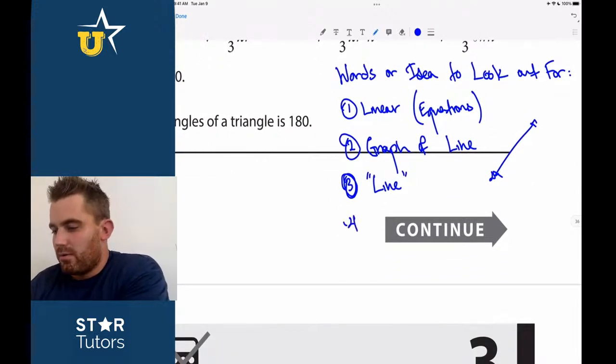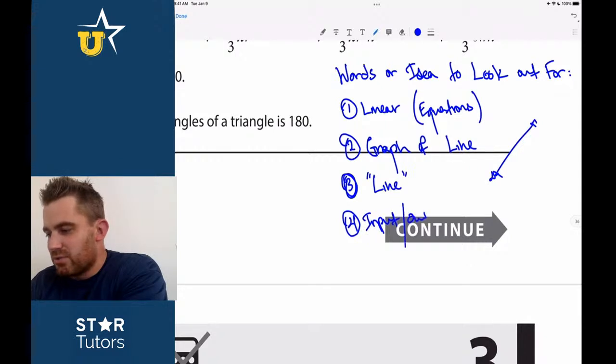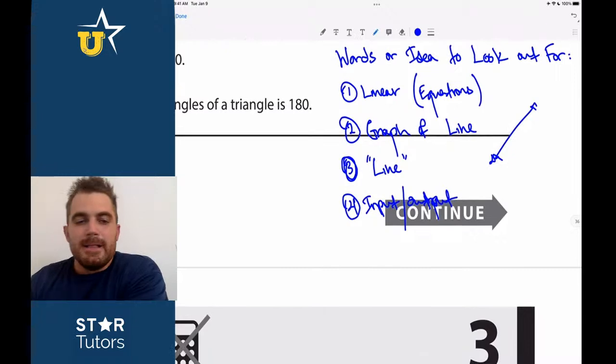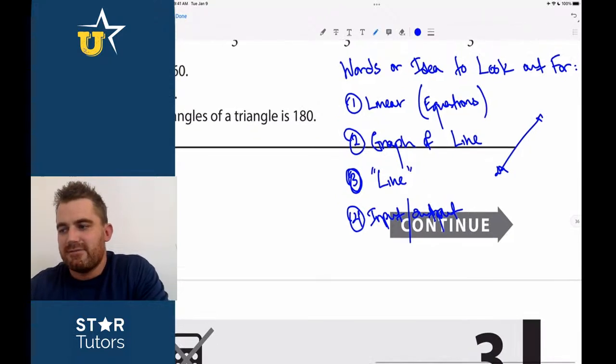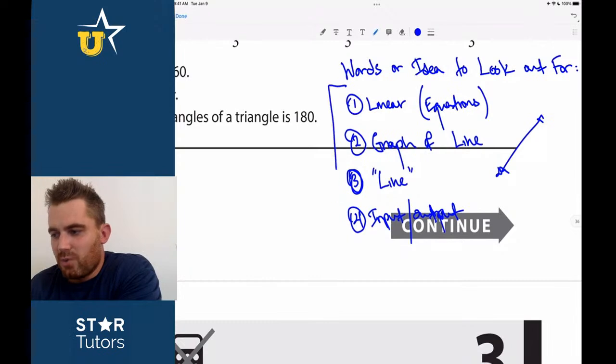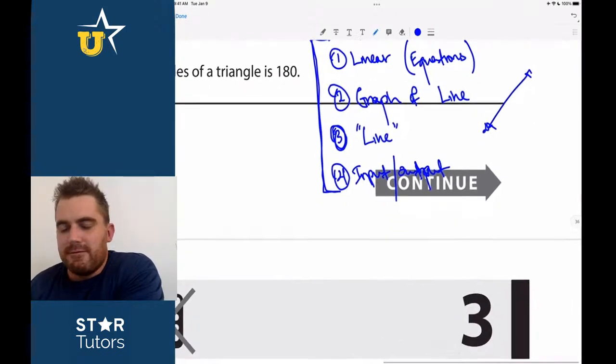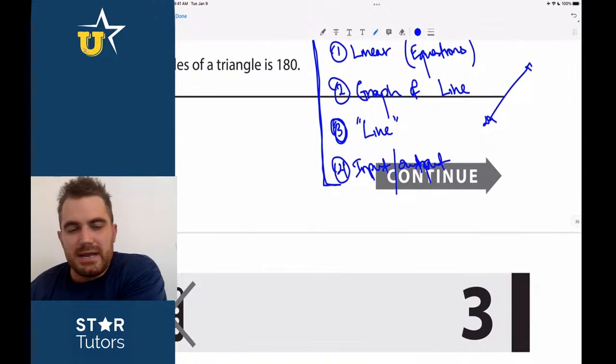4, if you see an input-output table. Note that input-output tables can really refer to any function, any graph, but look out for those. And then number 5 is easily the most important because it's the one that throws students off the most frequently. So does everybody have these down? For those that are watching live, or if you're watching the recording, you can just click the thumbs up below. But for anybody that's watching, hopefully everybody has those 4 down.